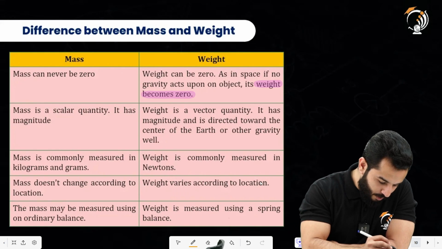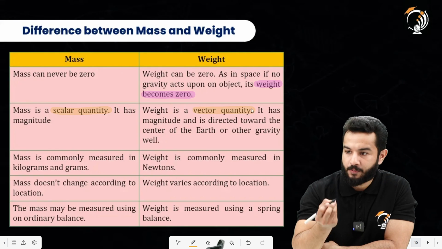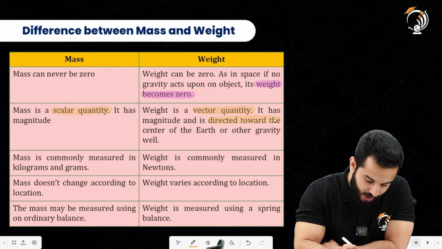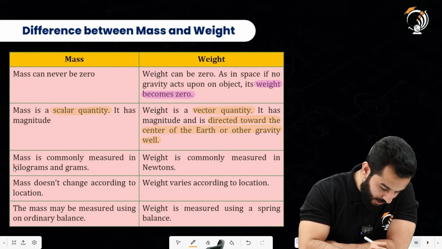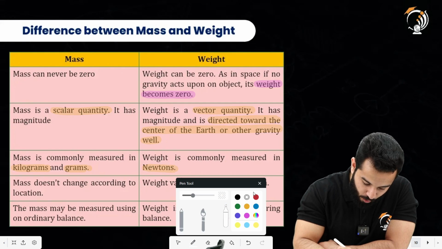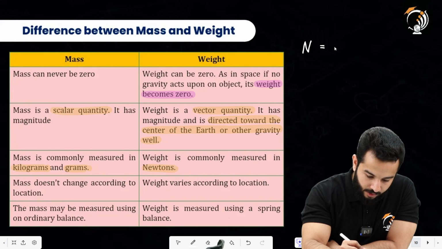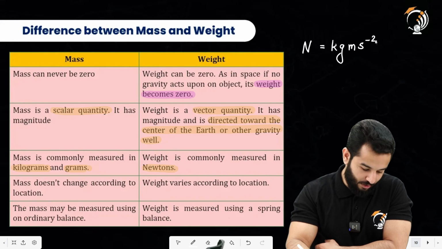Further, we are going to say that mass is a scalar quantity, whereas weight is a vector quantity. All right, it has magnitude and is directed towards the center of the earth. So we are also talking about the direction of the acceleration due to gravity over here. Mass is commonly measured in kilograms or grams, whereas weight is commonly measured in newtons. And what do we mean by newton? Newton is basically kg meter per second square. So this is what the unit basically means. That is mass times acceleration.